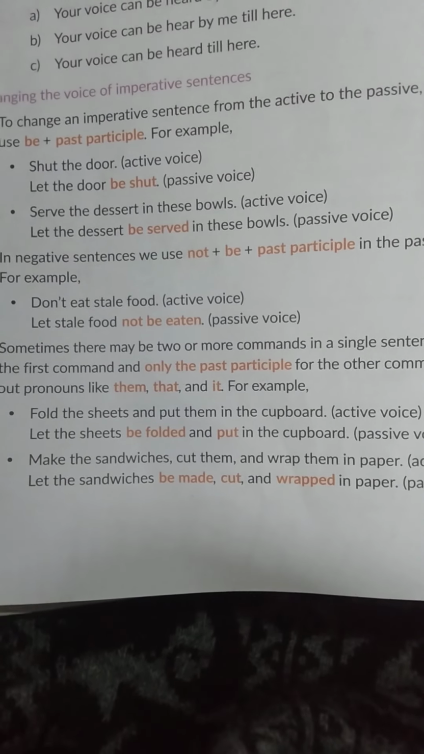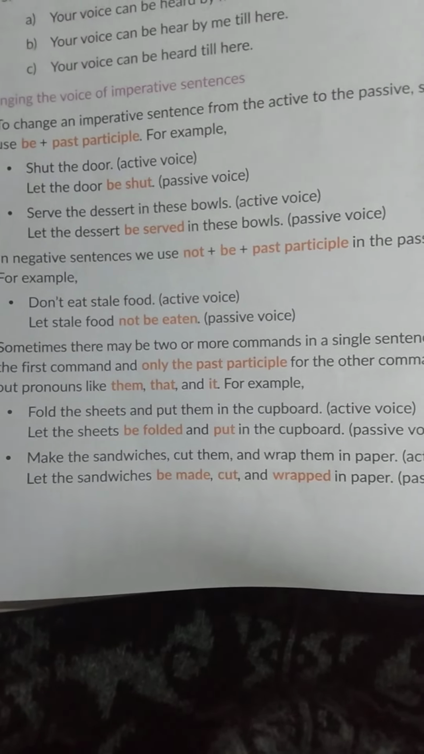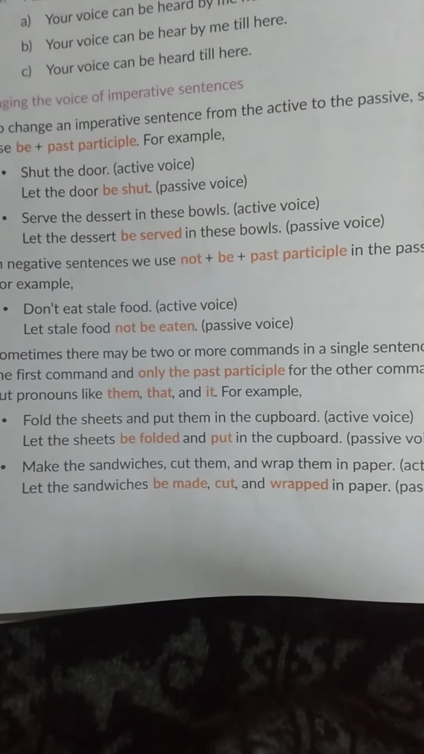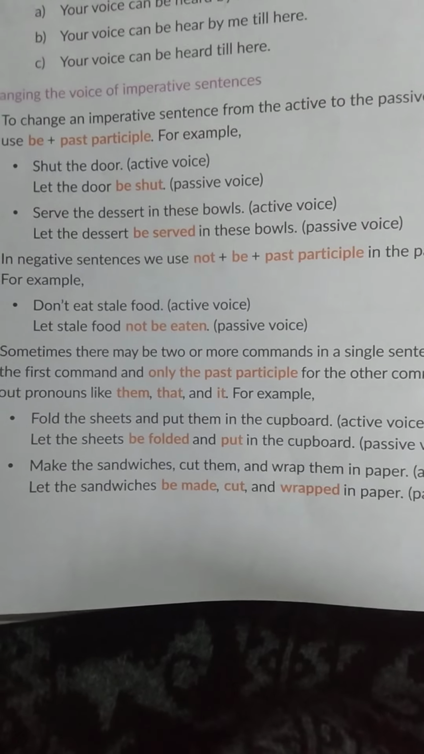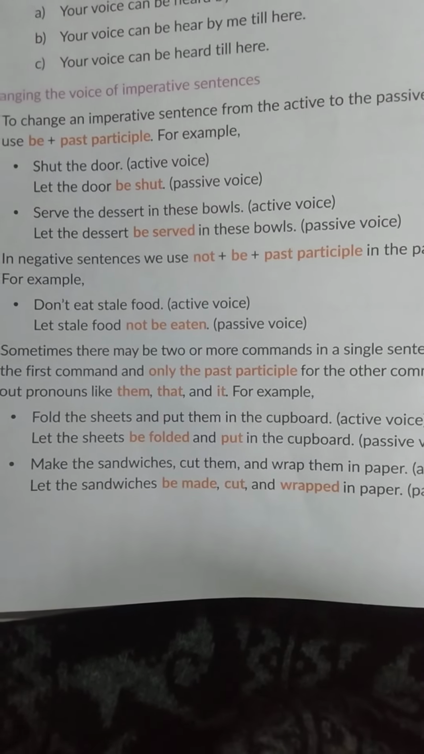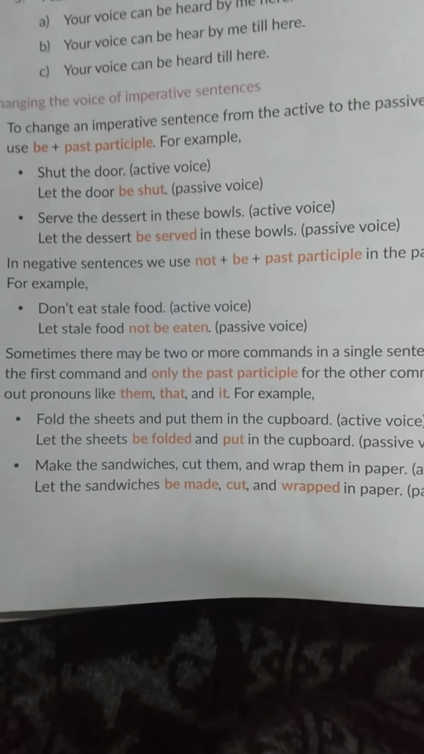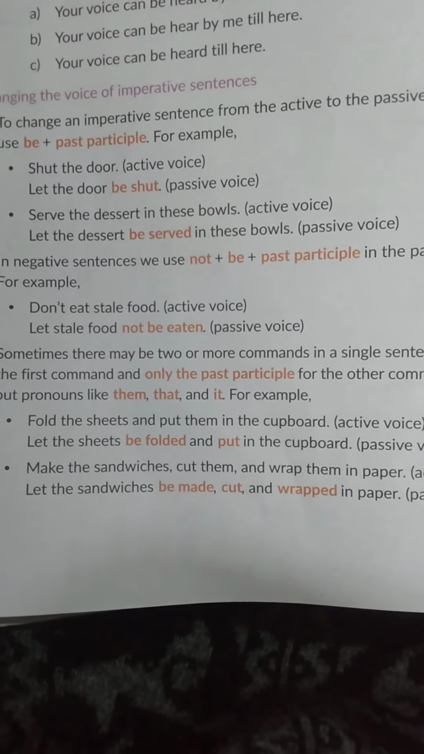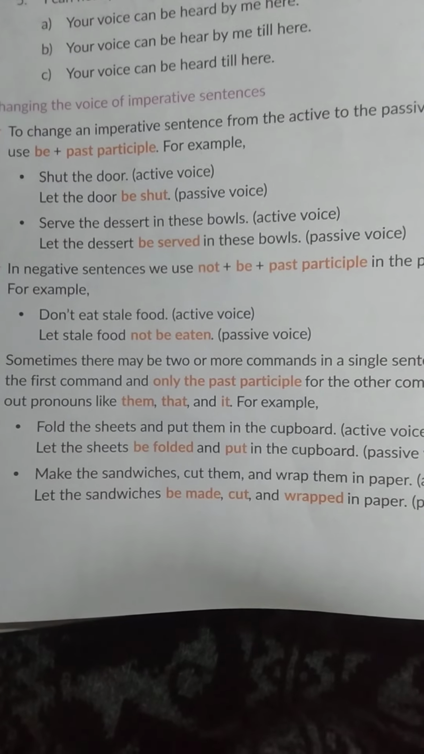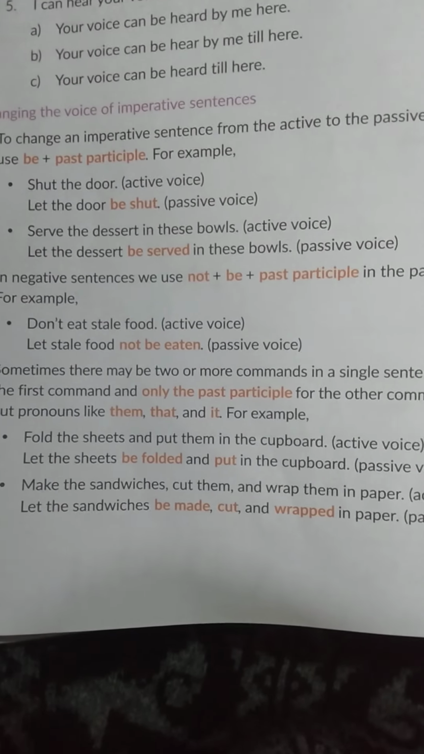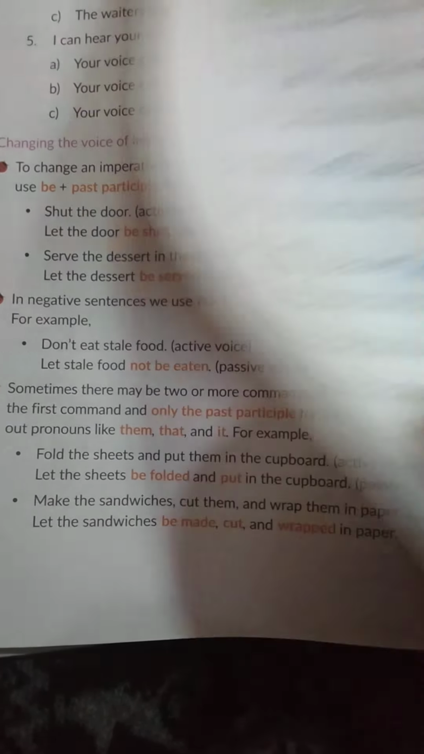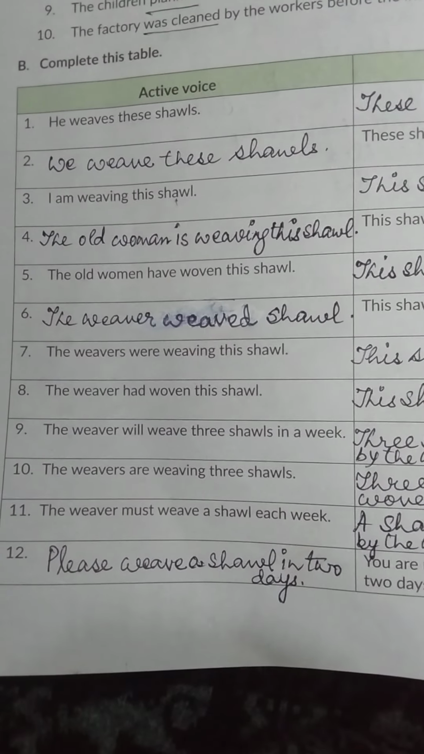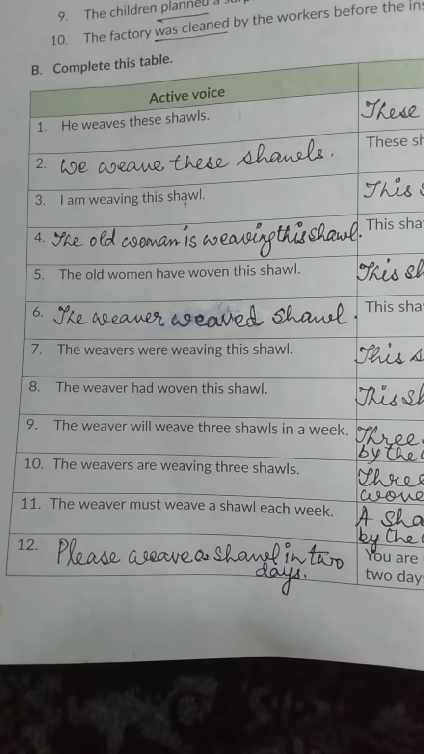Like, make the sandwich, cut them and wrap them in paper. Three parts are there in this sentence. Let the sandwiches be made. Cut is also cut in the third form. Let the sandwiches be made, cut and wrapped in paper. So these are the things about active and passive voice.